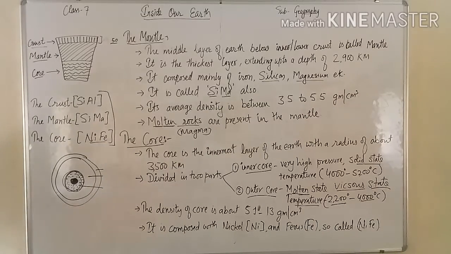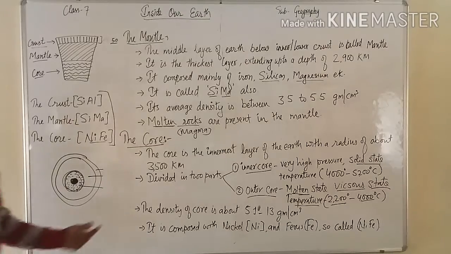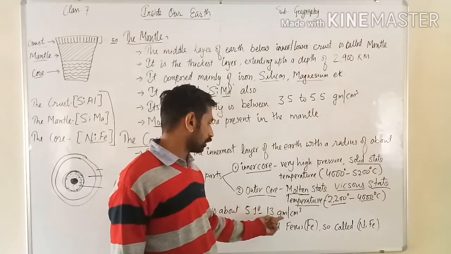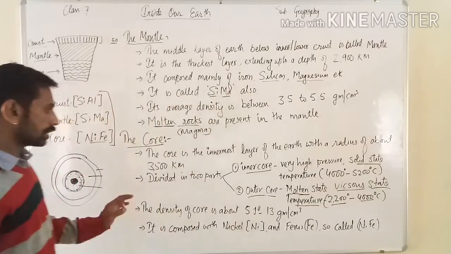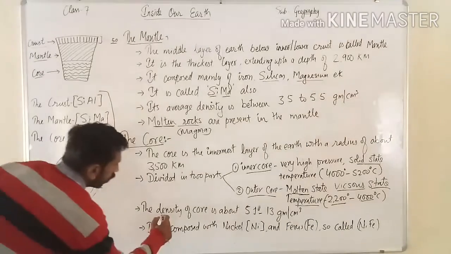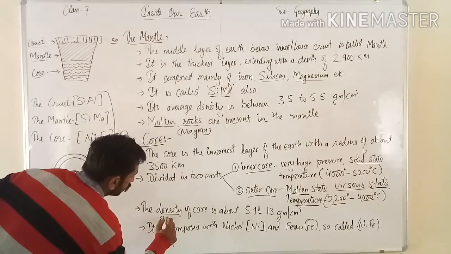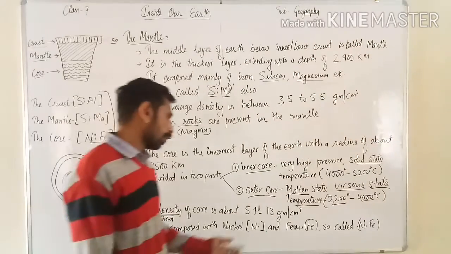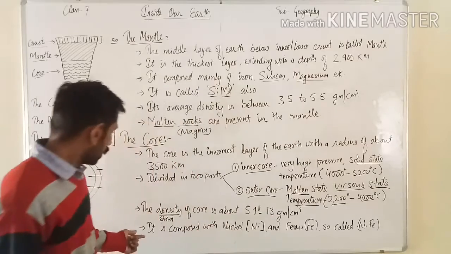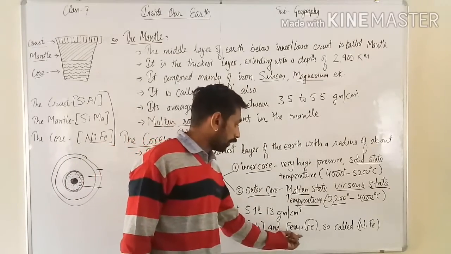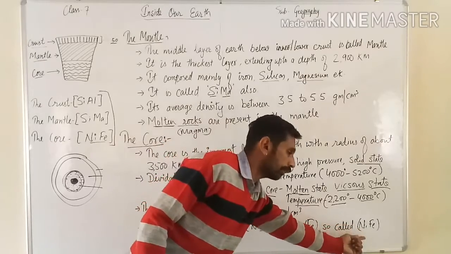The density of the core is about 5.1 to 13. Density is called ghanatva in Hindi. The core is composed of nickel and ferrous, that's why it is also called Nife.